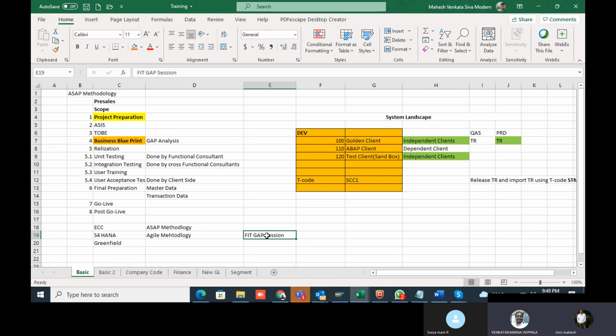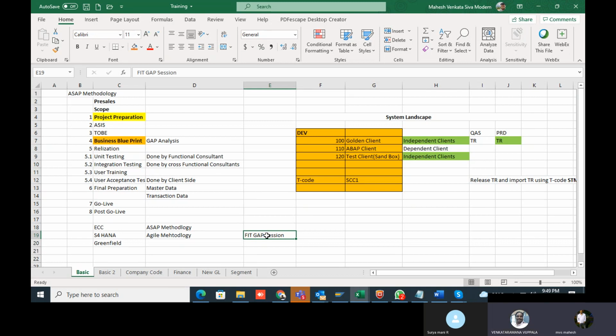Not only that, SAP has provided that we go with the fit gap agile methodology. In the agile methodology, we show the business process directly to the client. Because we show the business process, we can ask the client whether these business processes already available in SAP will meet their requirement or not, because they are able to see it completely in the system.